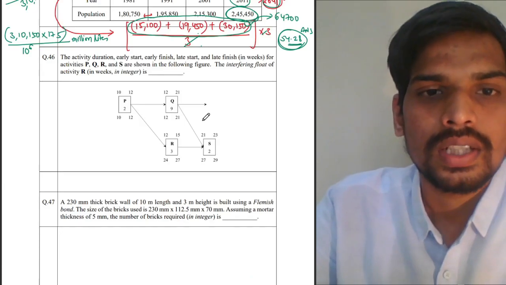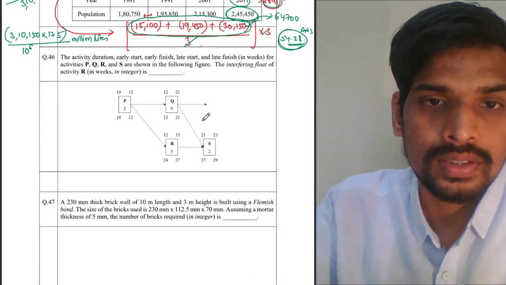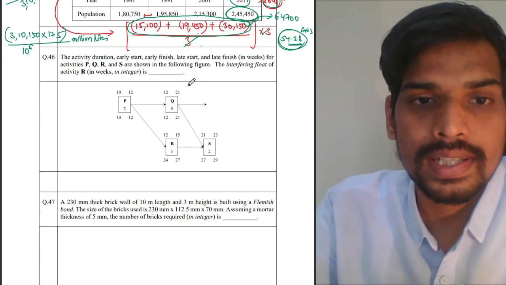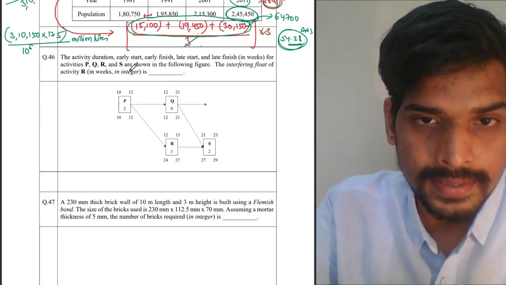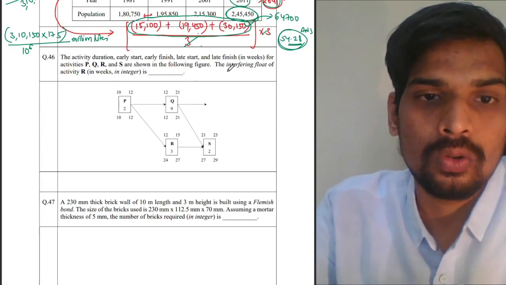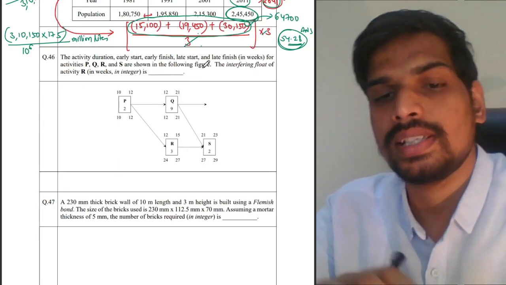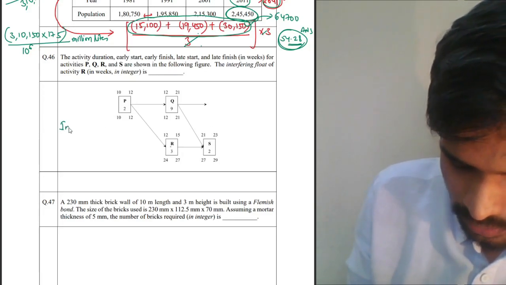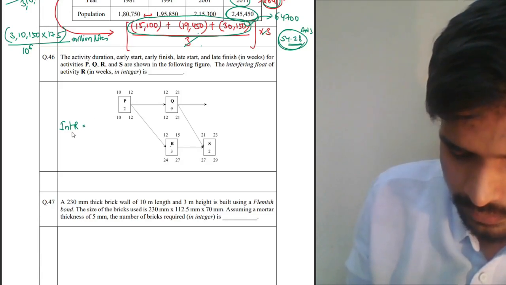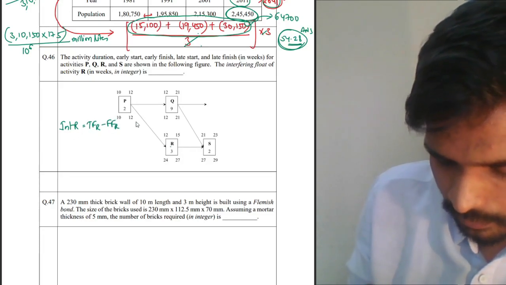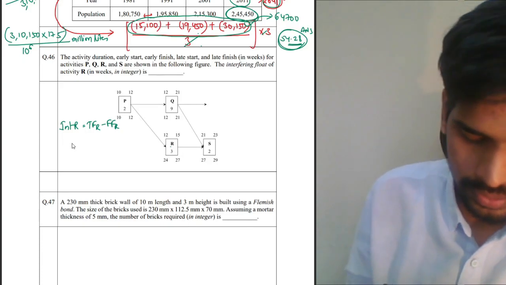Next one, the activity duration, early start, early finish, late start and late finish in weeks for activities P, Q, R and S are shown in the following figure. The interfering float of activity R in weeks is dash. We need to find out the interfering float. Interfering float of R is total float of R minus free float of R. Total float minus free float is called as interfering float.